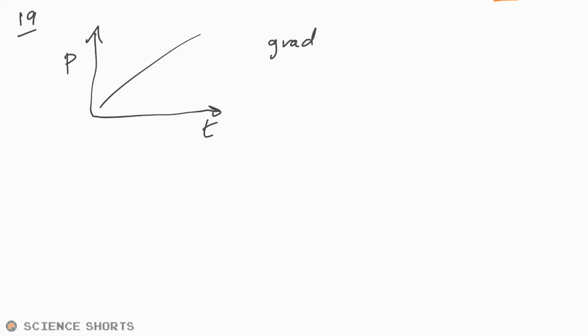Cool. Question 19, object moving in a straight line. Variation of momentum with time. Okay, momentum and time. Interesting. Gradient of the graph. Okay, so gradient, let's just put that there. Gradient is going to be equal to mv divided by t. And what is v divided by t? That's equal to ma. And so that should be force. And sure enough, that's one of the options.